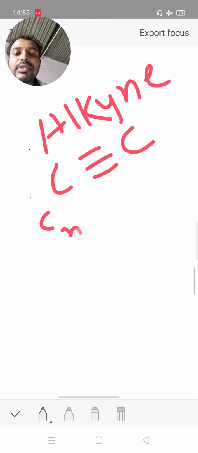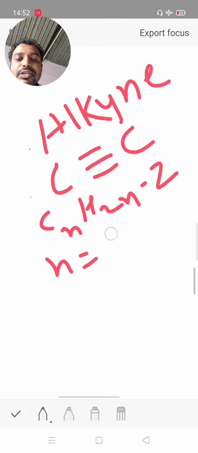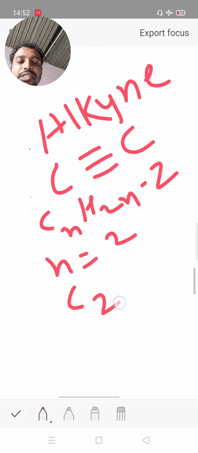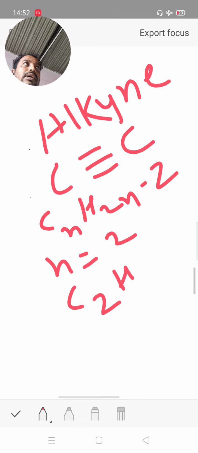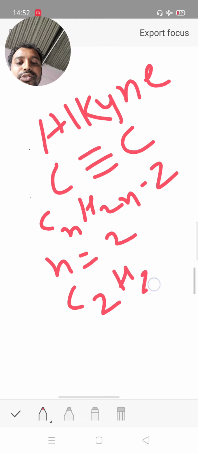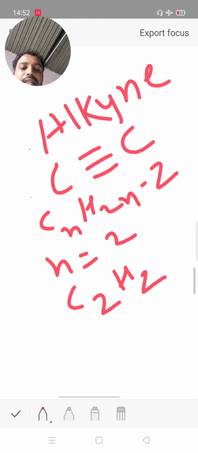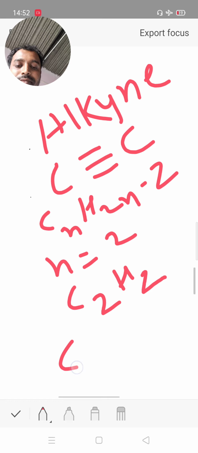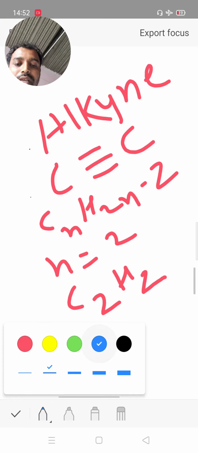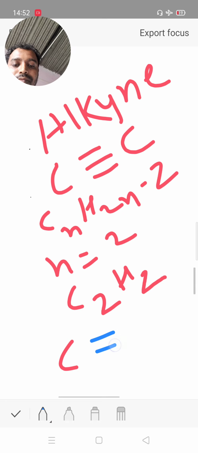Alkyne means a carbon-carbon triple bond. Its general formula is CnH2n minus 2. It is an unsaturated compound. Suppose n is equal to 2, then C2, 2 twos are 4, 4 minus 2 is equal to 2. Then the number of hydrogen is 2 and the number of carbon is 2. Its structure: there are a total of 2 carbon and 2 hydrogen.